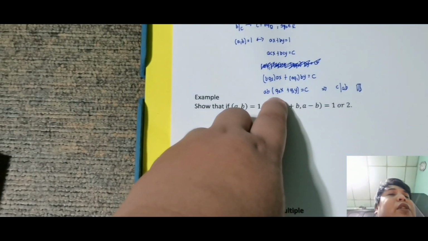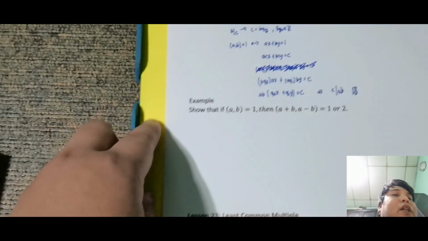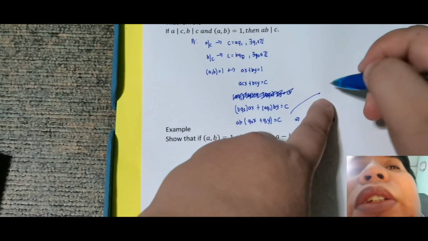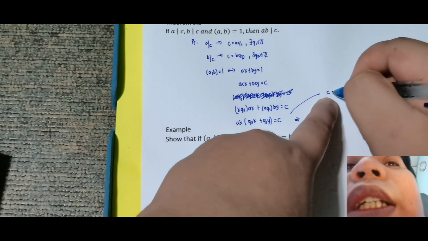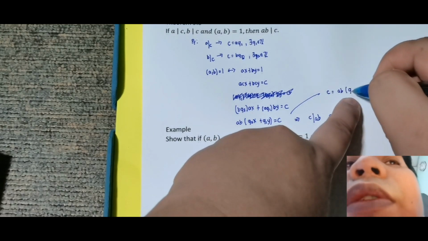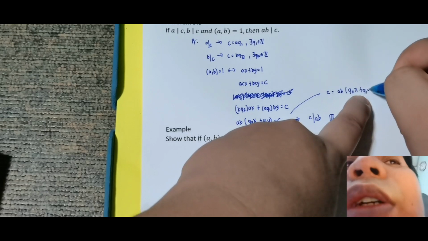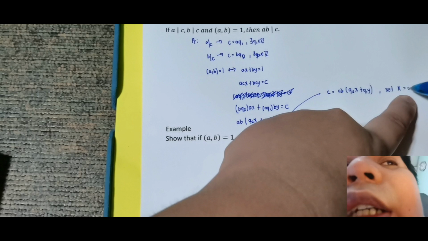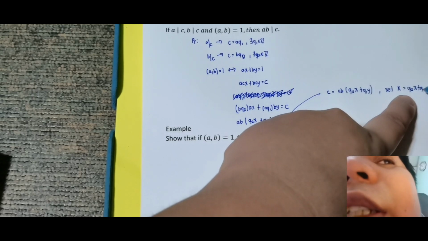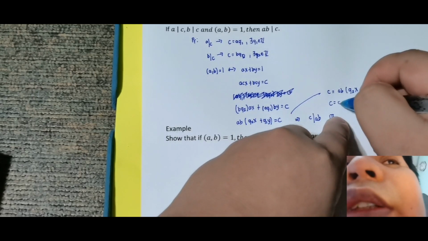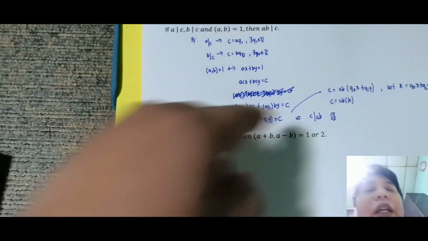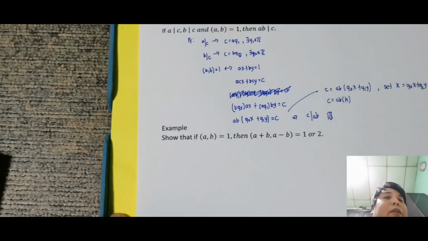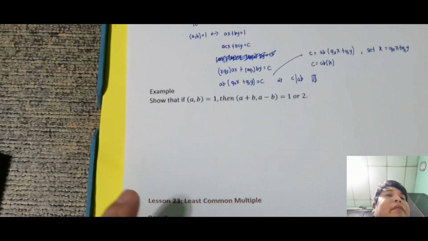Okay, yung q sub 2x plus q sub 1y is element pa rin ng integers. So, pinagpalit ko lang yan. Ang ibig sabihin lang nung definition, kasi ganito ginagawa ko, c is equal to ab times q sub 2x plus q sub 1y. So, sinet ko na si k equal sa q2x plus q1y. So, this implies that c is equal to ab times k. Okay, so therefore, c divides ab. Ayun yung nangyari. Okay, so ayun lang yung ibig sabihin ng theorem na yan.